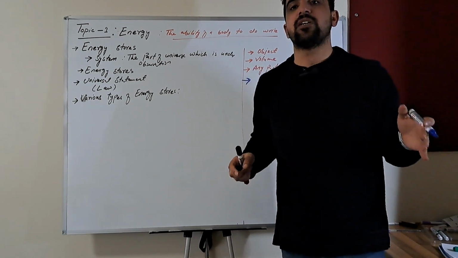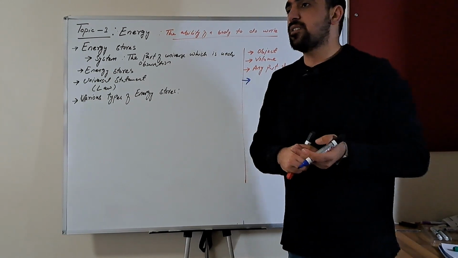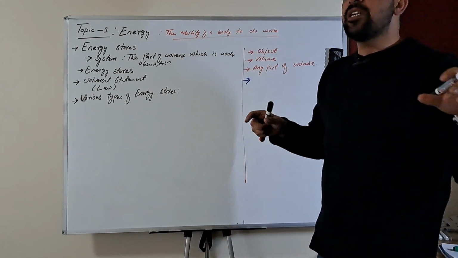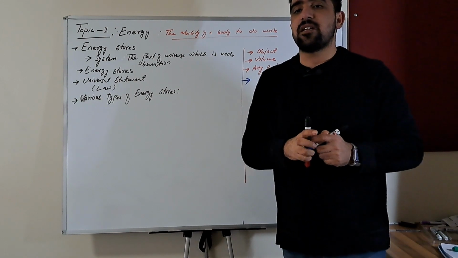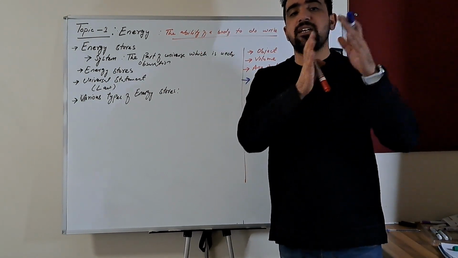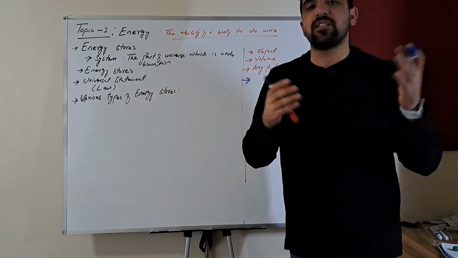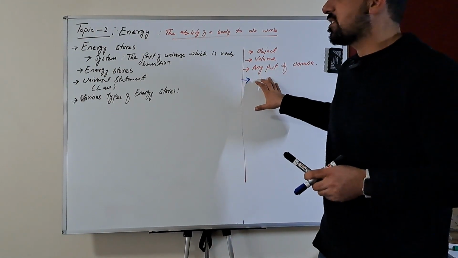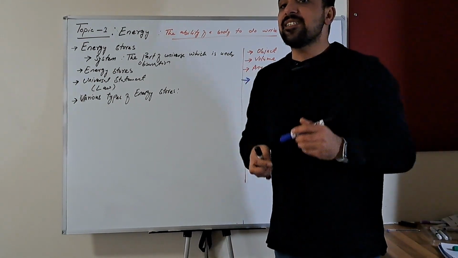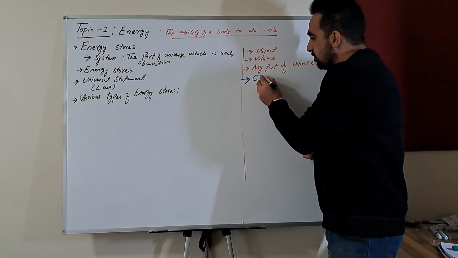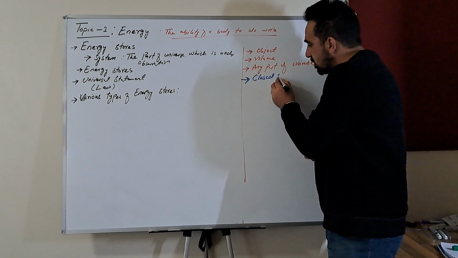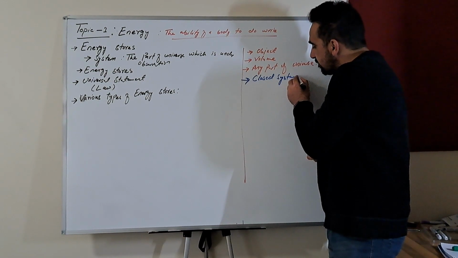Every part of the universe other than the system is called its surroundings, and the border that differentiates between the system and the surroundings is called the boundary of a system. Then there is a special type of system which is called a closed system.